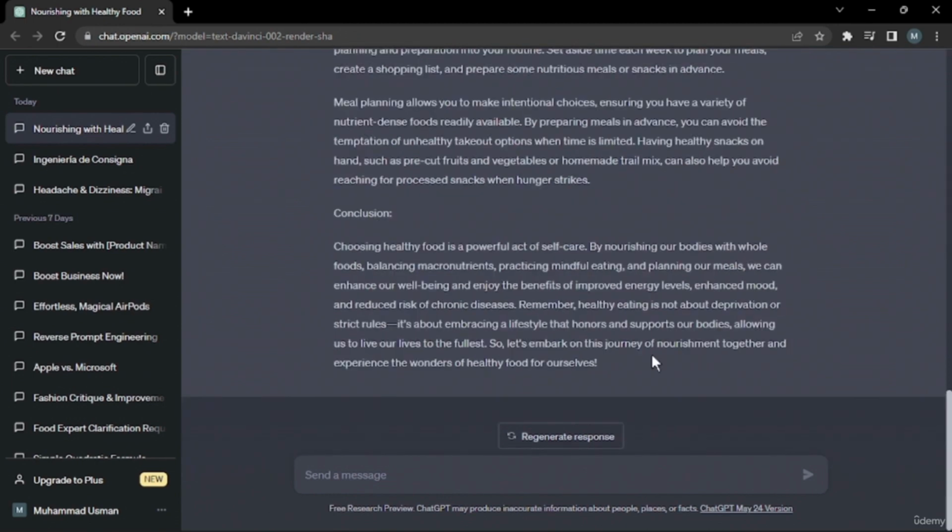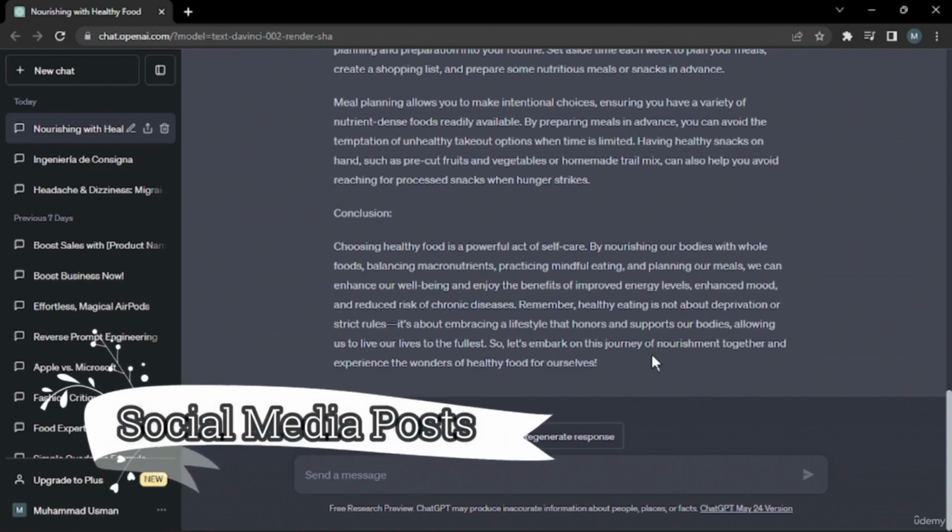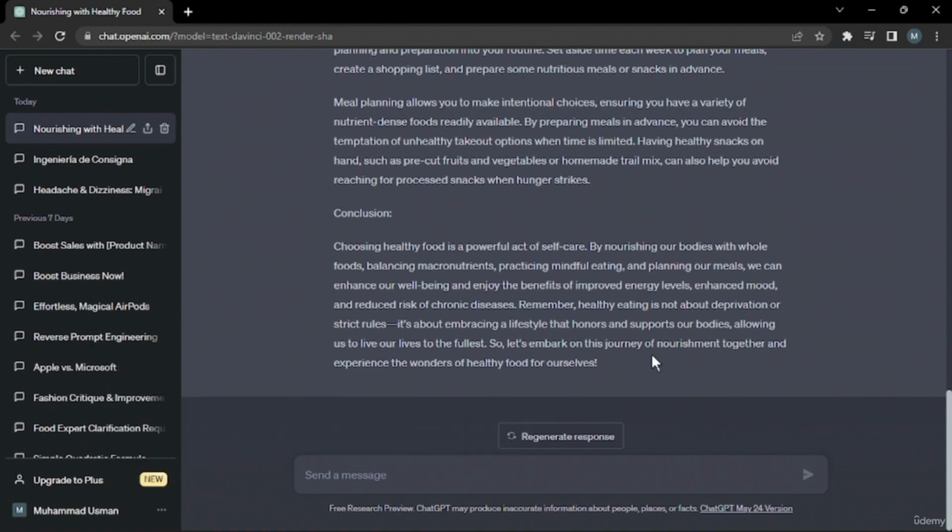Moving forward, let's go for our second example. Let's say you are any content creator, or you have a Facebook or Twitter account and you want to create a very unique post on a specific topic to impress your audience. How can you use ChatGPT for that? For that I gave this example: create a post for my Twitter audience on the topic of global warming. Let's see what output it gives us.